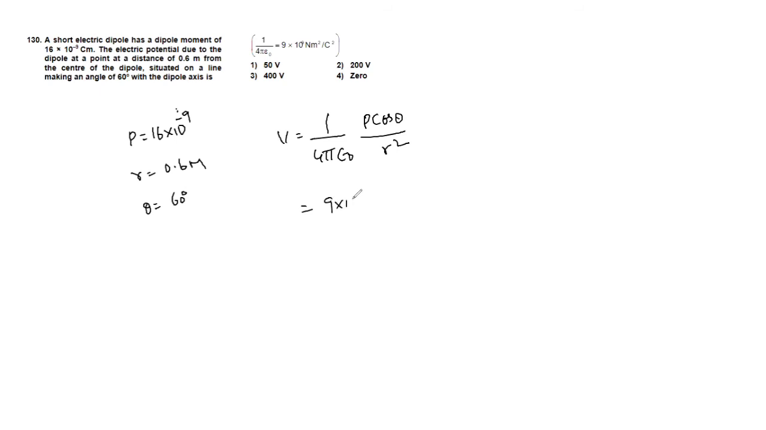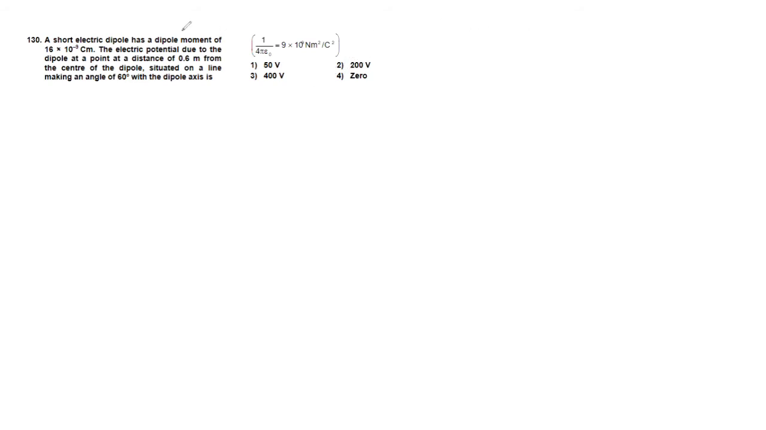So that is 9 into 10 raised to 9 into 16 into 10 raised to minus 9 into cos 60 divided by 0.6 whole square. Okay, cos 60 value is nothing but sin 30, 1 by 2. So here both will be cancelled. So if you further simplify, we will get it as 200 volt. So option 2. Okay, now see the next question.